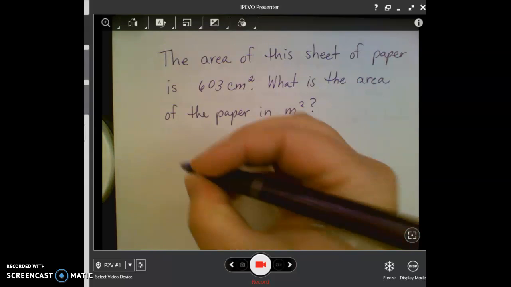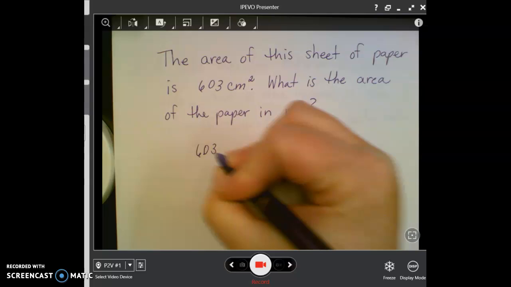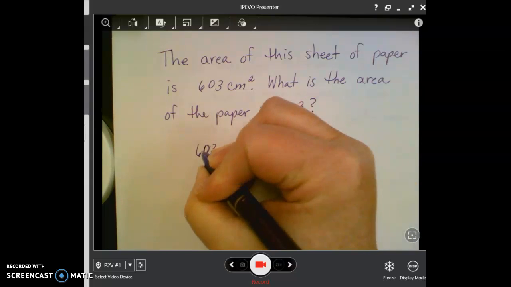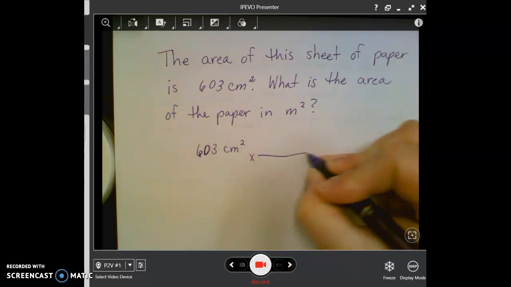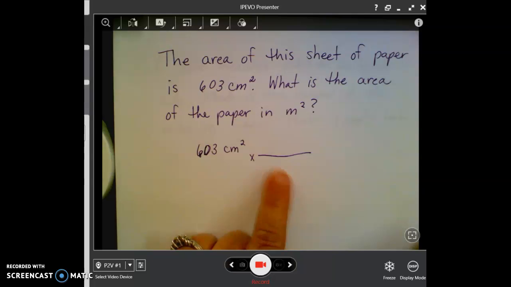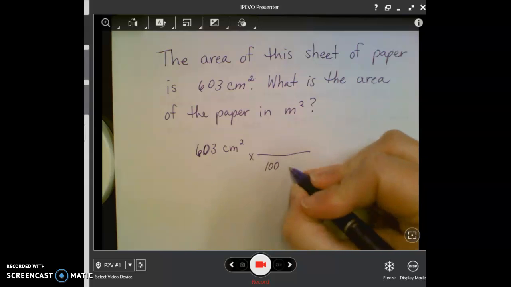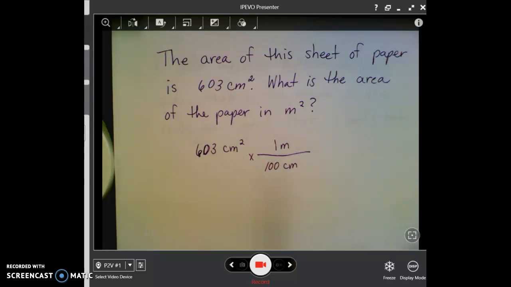So we start with the same idea of 603 square centimeters. We're always going to begin with what we know. And then we're going to multiply that by a conversion factor here. So I know that there are 100 centimeters in 1 meter.